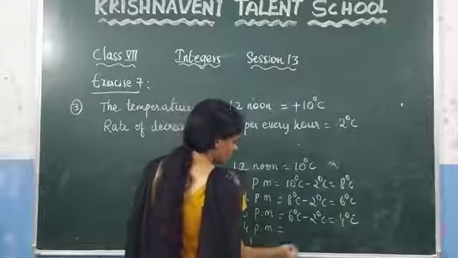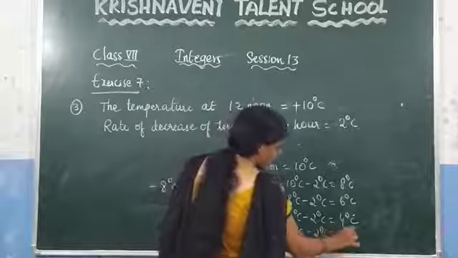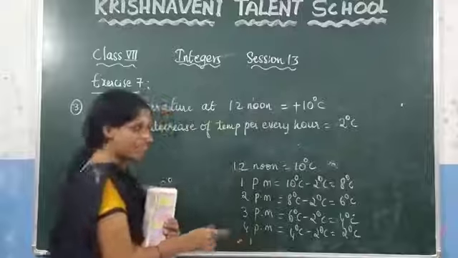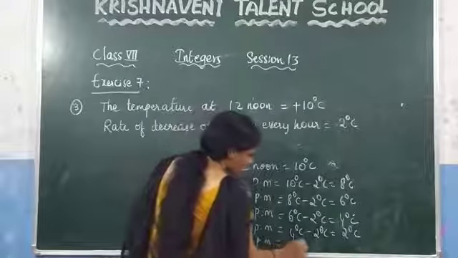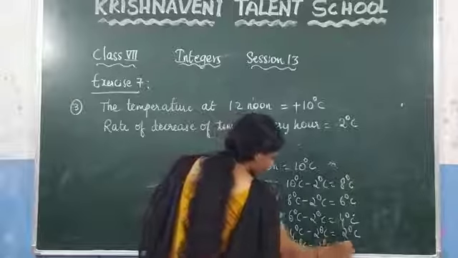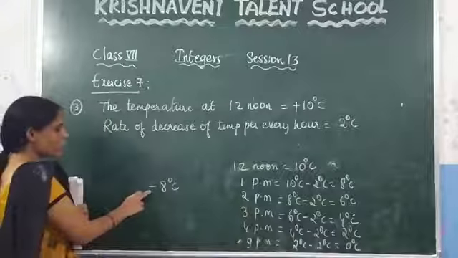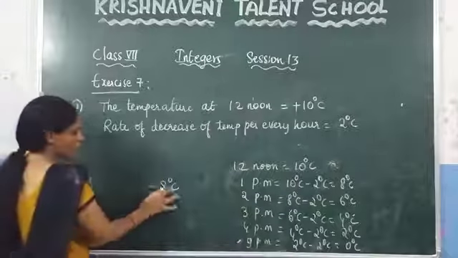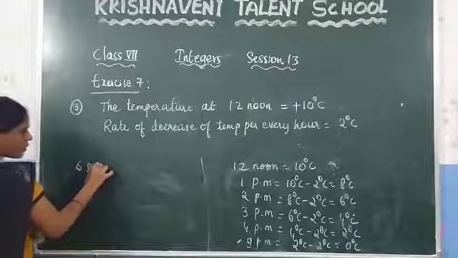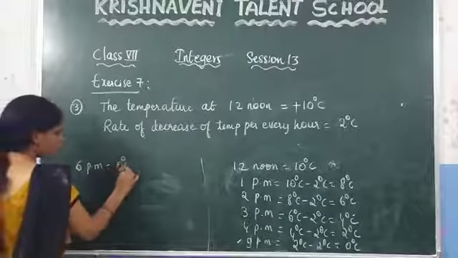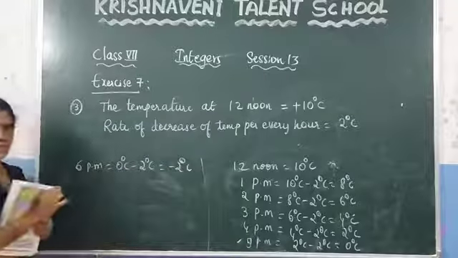And at 4 p.m. what will be the temperature here? Which is 4 degrees centigrade minus 2 degrees centigrade. You are getting 2 degrees centigrade. And again you need to calculate at 5 p.m. So how much? 2 degrees centigrade minus 2 degrees centigrade, which is 0 degrees centigrade. You need to calculate until you get the temperature minus 8 degrees centigrade. Now check for 6 p.m. At 6 p.m. what will be the temperature? 0 degrees minus 2 degrees centigrade, which is minus 2 degrees centigrade.